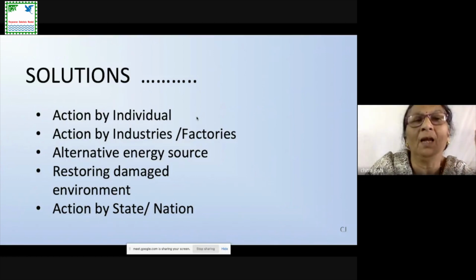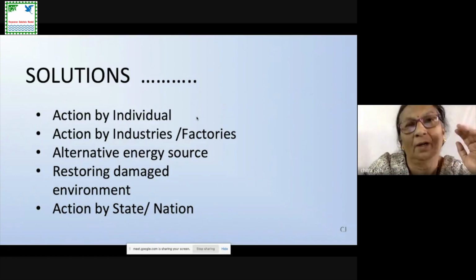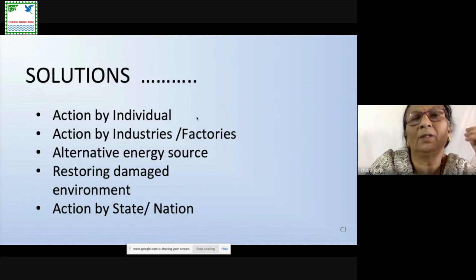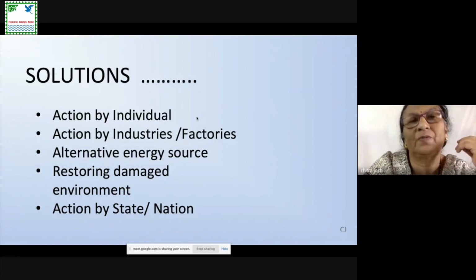That will help much more. In the same way, when we are traveling, if you use public transportation, then the nitrogen gases or sulfur dioxide gases going into the atmosphere can be reduced, because you are burning less fuel when you use public transportation. Suppose you are using your own car, then try to travel by carpool.